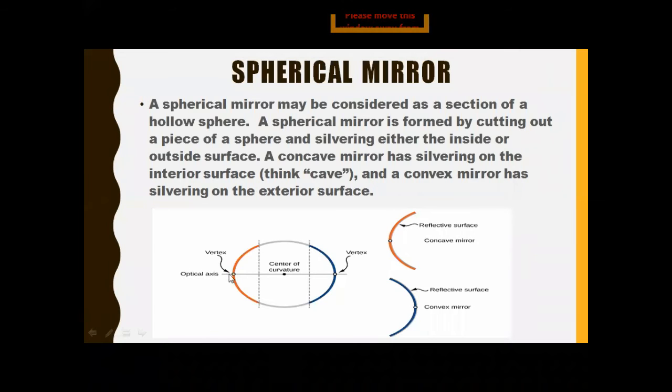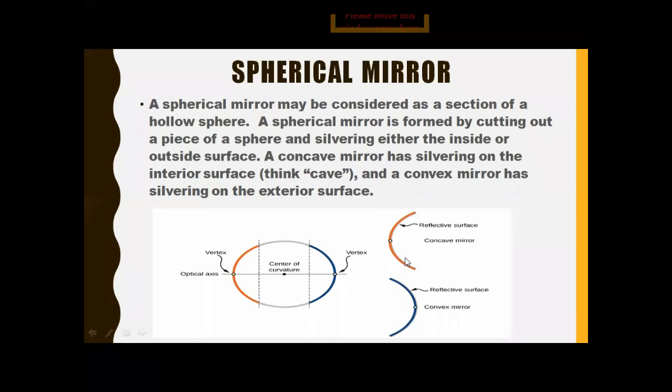And as you can see in the diagram, we have a big spherical mirror, and when we take a part from it, that orange color indicates some part or some curve from that circle. So we take that part, and there are two surfaces of that mirror. First is the outer one and the other one is the inner one. So if we polish it from the inner side, that mirror will become a concave mirror.